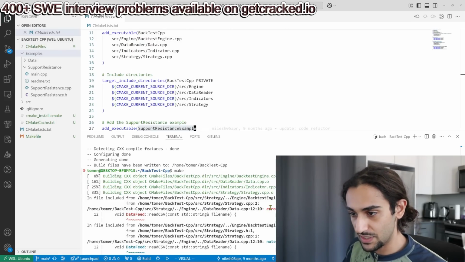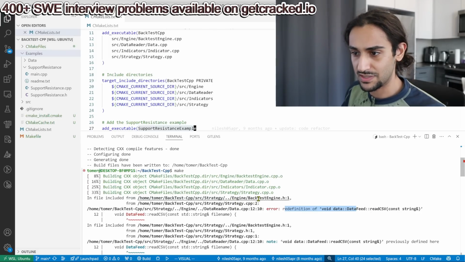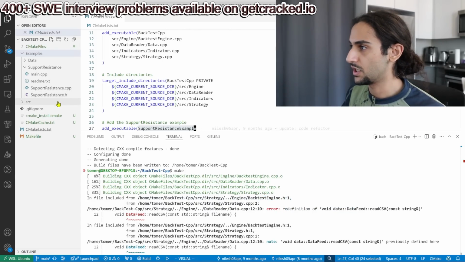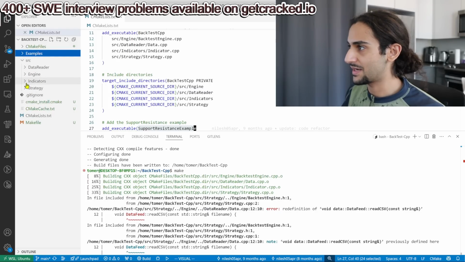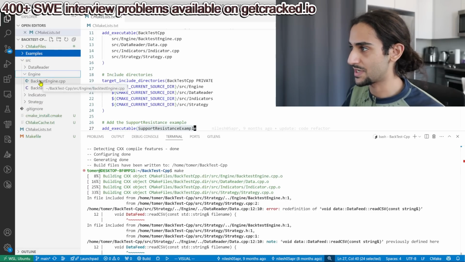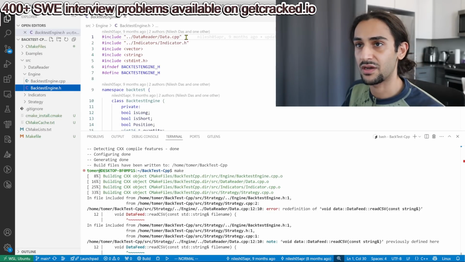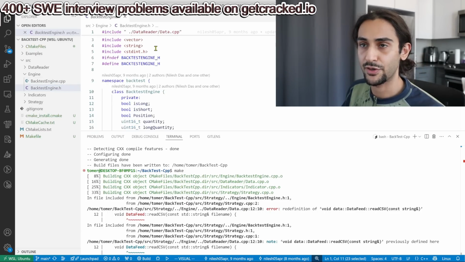So as you can see here, redefinition. So what's the deal here? To figure this out, it's telling us backtest engine .h, the first line. So let's go into our source. Let's close examples. Backtest engine.h should be in an include directory, which we'll get to in a second. But as you can see here, he included the CPP file. So he included the implementation of data in a header.